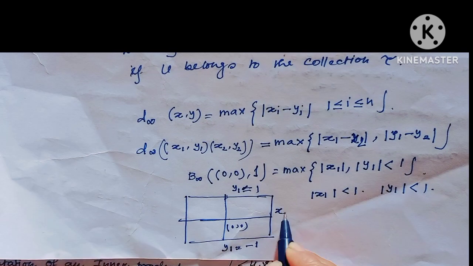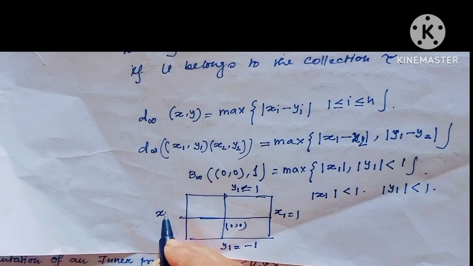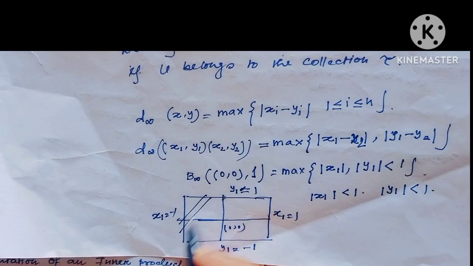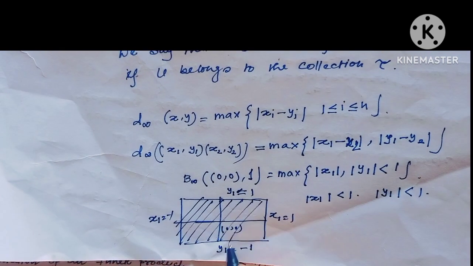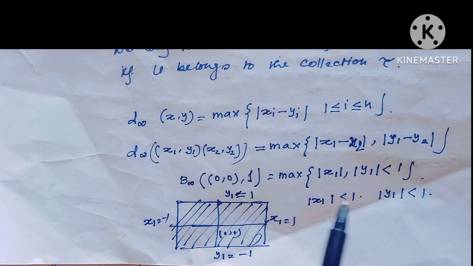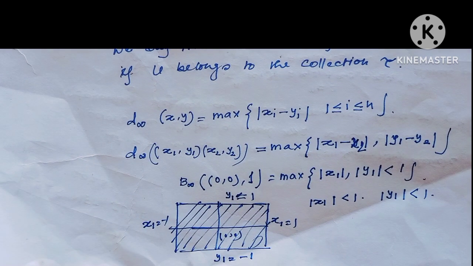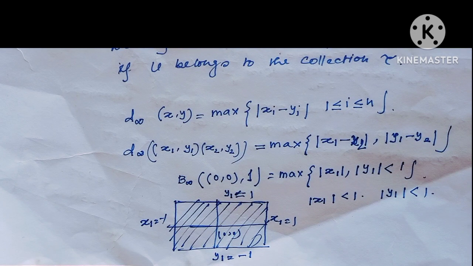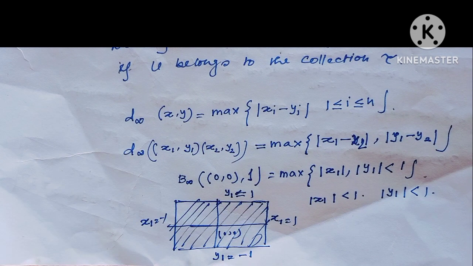This is x1 equal to 1 and this is x1 equal to −1. Therefore, the picture would be this square. The open ball in the d_infinity metric space would be of this type. I hope all my viewers have understood clearly.